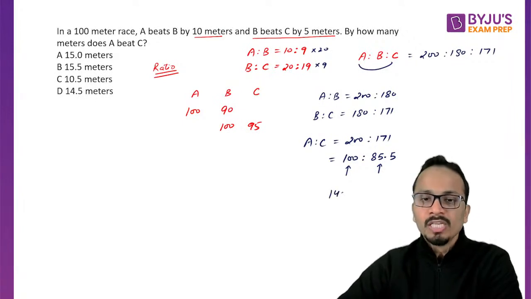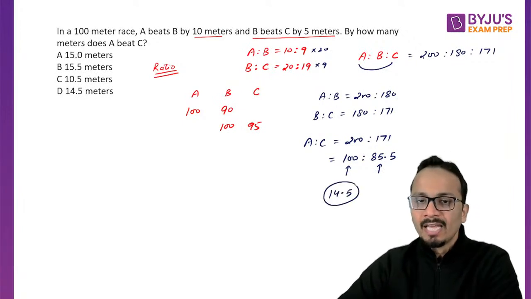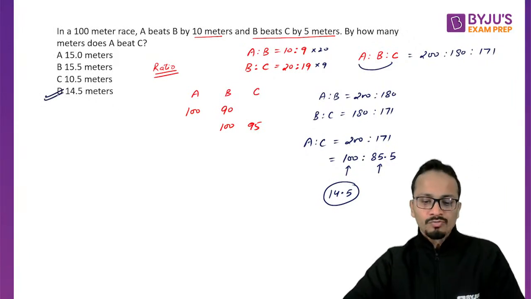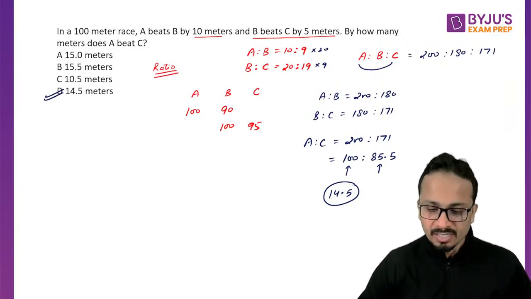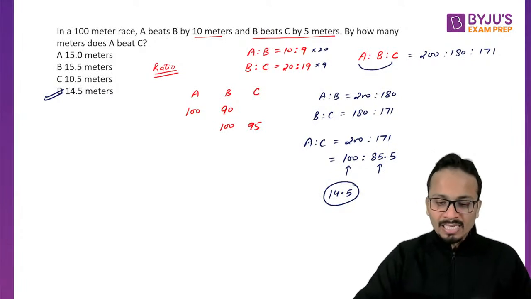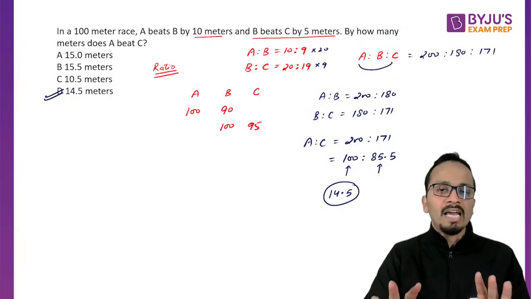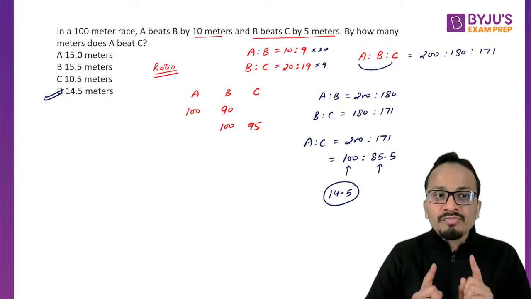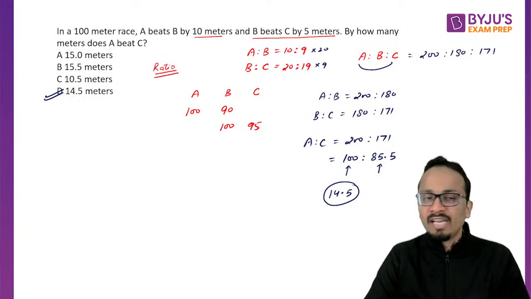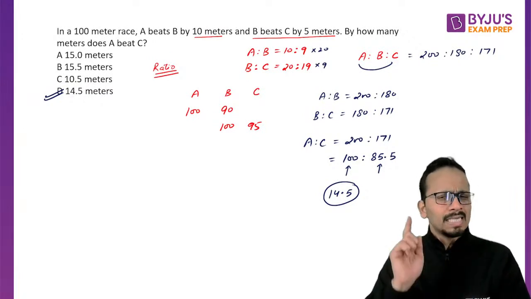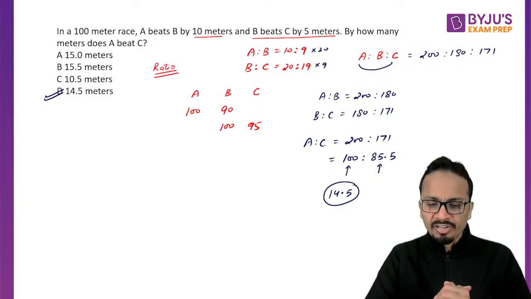That means 14.5 less than A. So A will beat C by a distance of 14.5 meters. All right. Am I clear to each and every one of you? So just look at the logic that I have used. Okay. It's not 15 meters, definitely. It's the concept, the logic of time, speed, distance, and the correct answer is 14.5.